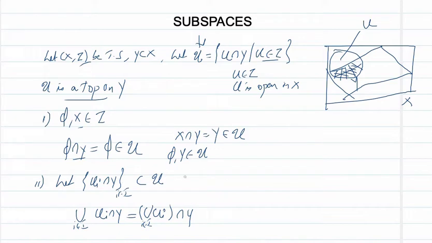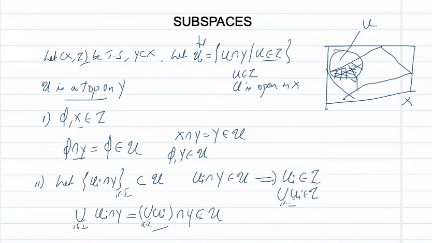Because U_i intersection Y is a member of U means U_i is an open set in X, that is U_i is a member of tau. Therefore the union of U_i is again in tau because it's a topology. So this is a member of tau and intersecting it with Y becomes a member of U. So union of members of U is again in U. That is the second axiom, tau is closed under arbitrary union.